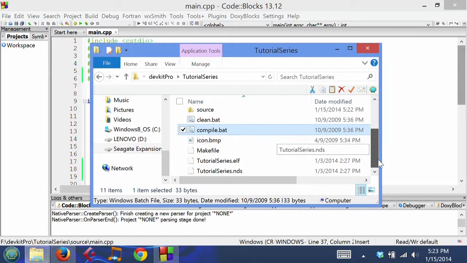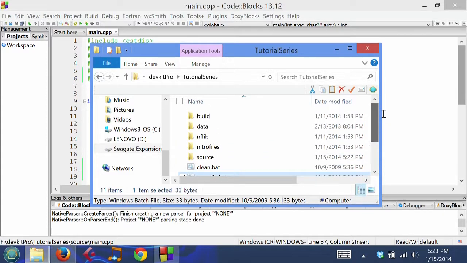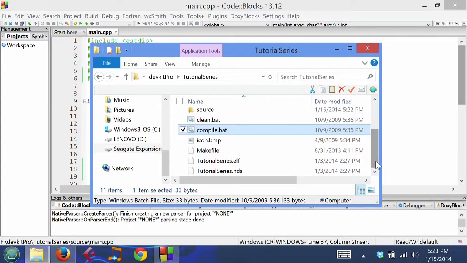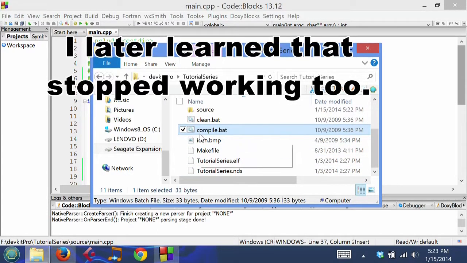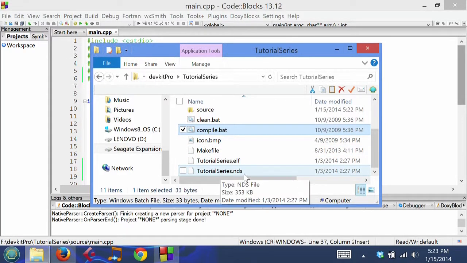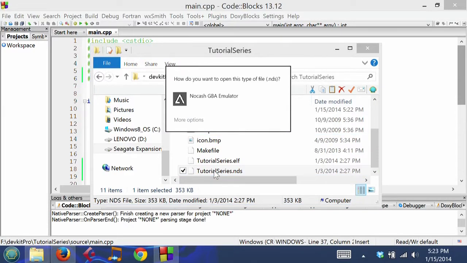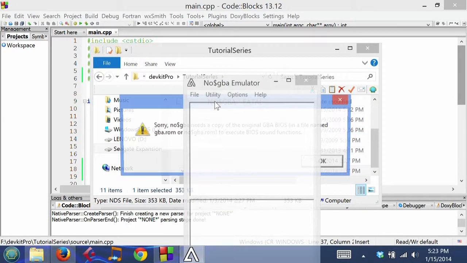It works for Programmer's Notepad projects. I got that working successfully, but apparently this does not work, and I, for some reason, did not test that. Luckily, we have this NDS file which shows you the functionality, and I'm going to open it up.